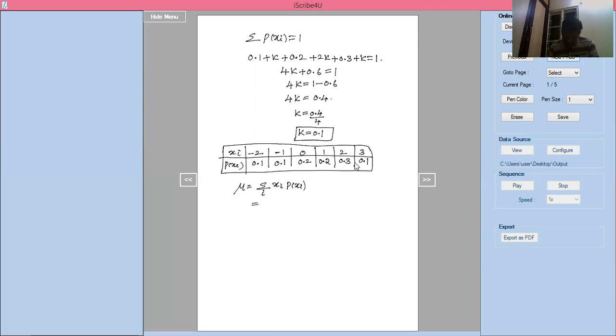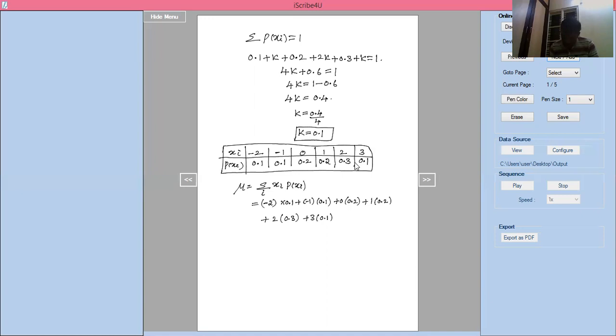That means minus 2 into 0.1 plus minus 1 into 0.1 plus 0 into 0.2 plus 1 into 0.2 plus 2 into 0.3 plus 3 into 0.1.